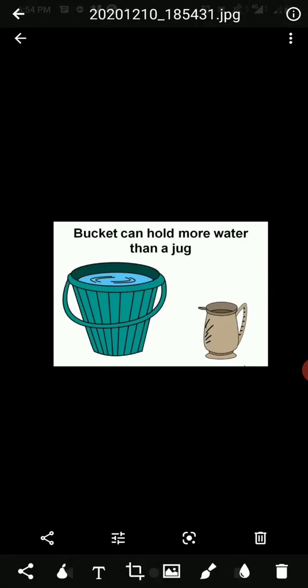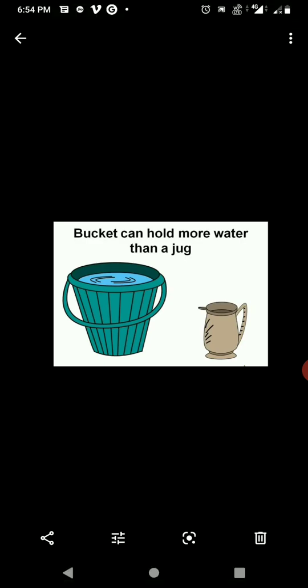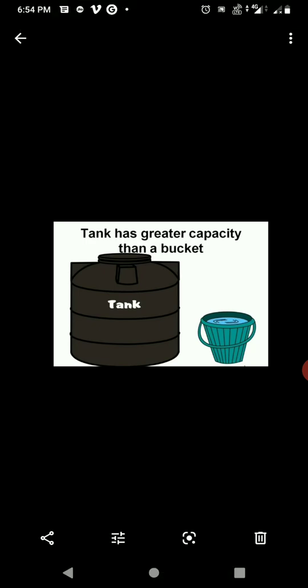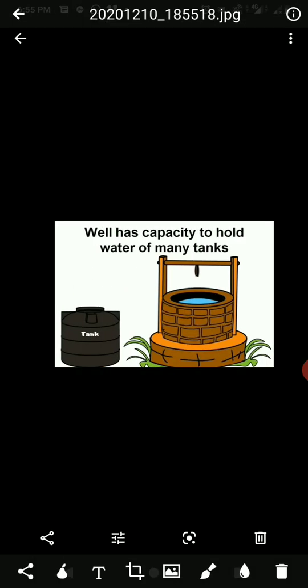In the same way, a bucket can hold more water than a jug. Suppose we can fill 12 buckets of water from this tank, then the tank has a capacity of 12 buckets of water, or with the water from a well, we can fill many tanks. It means a well has a capacity to hold more than a tank.